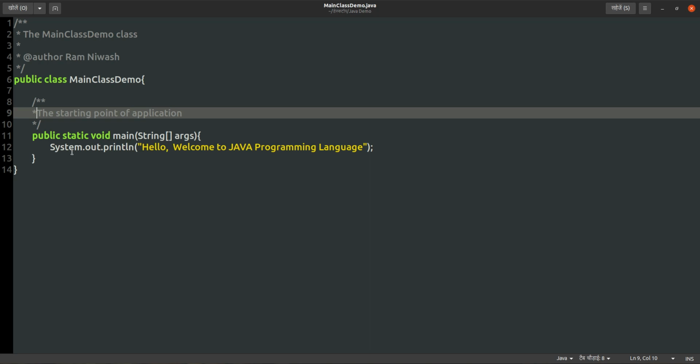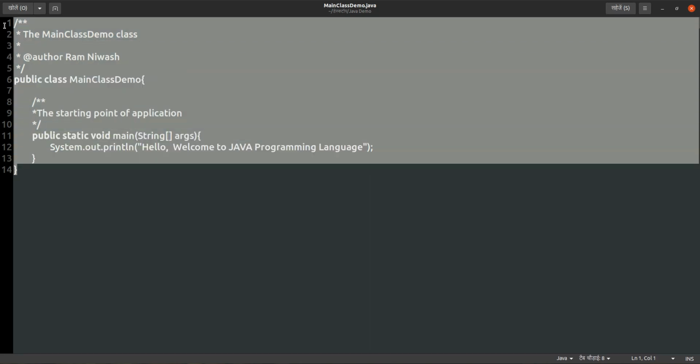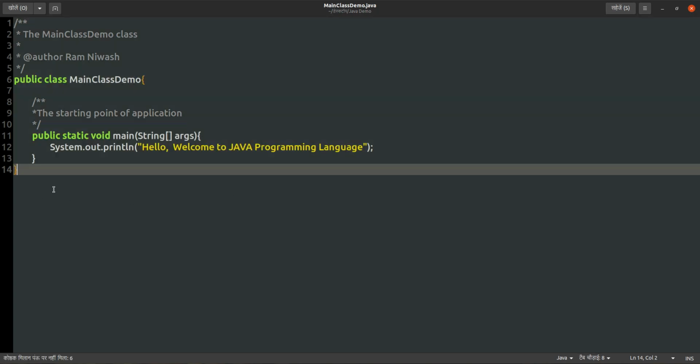What is our job here? Our job is to write the program and to convert that source code, or that high level code, into the bytecode. Our job is that much only. So we have written this program.